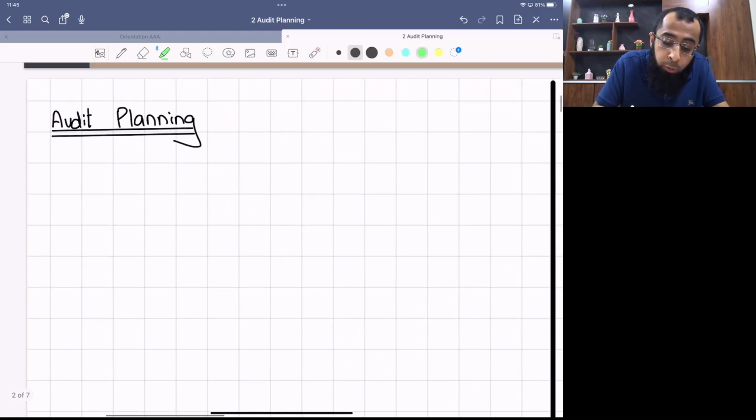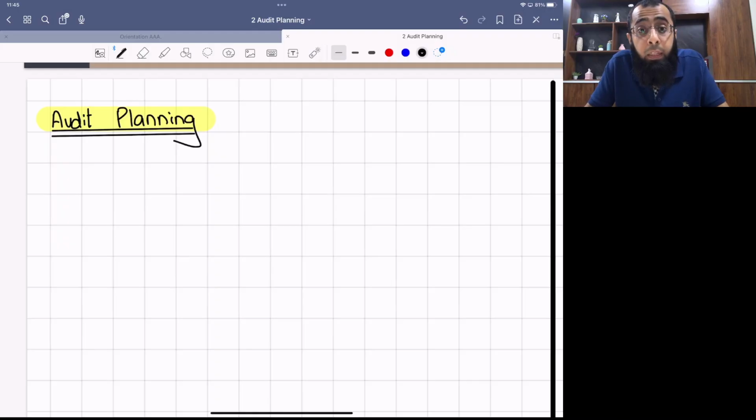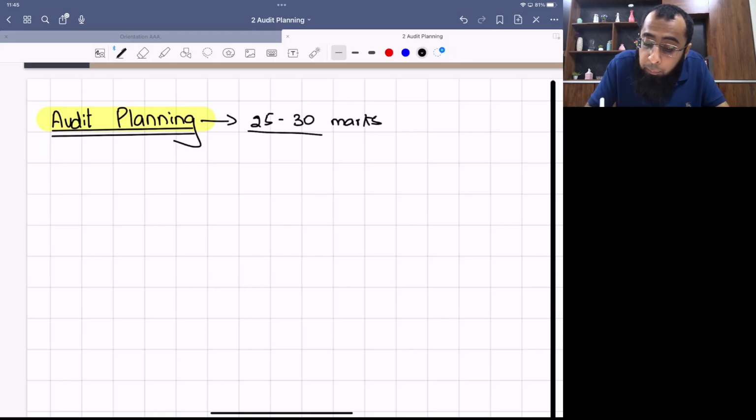I want you all to listen to me carefully because it is a very important chapter. Now, when you talk about this chapter of audit planning, in the examination, you can expect 25 to 30 marks from this chapter only. Audit planning is examined in question number one. Now, sir, question number one is of 50 marks. What will be the other marks?